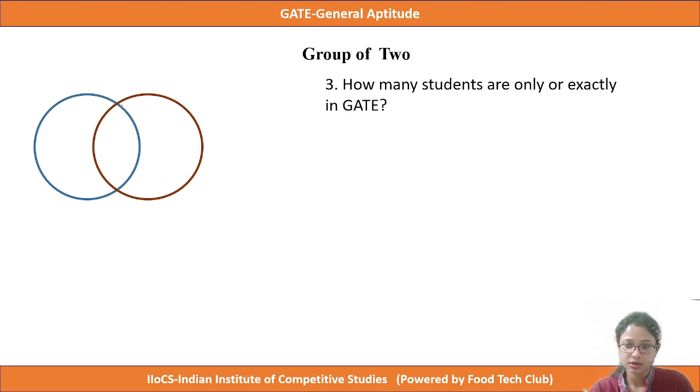So how many students are only or exactly in GATE? Only or exactly in GATE means those who are not common with ESE. So only this half moon section represents the only GATE students, which is IG. So the answer will be IG.